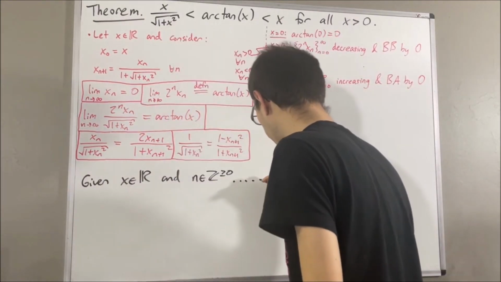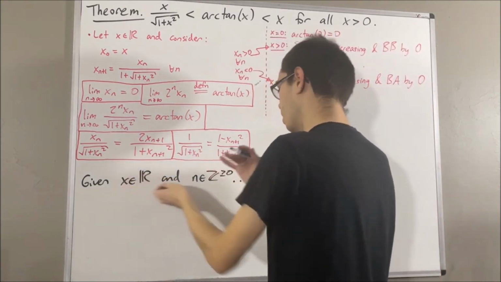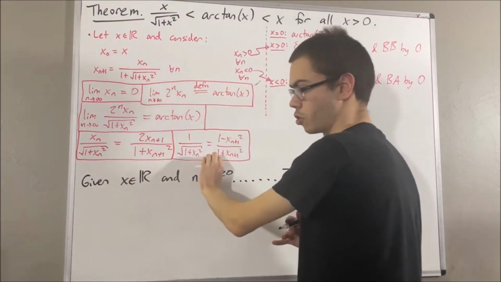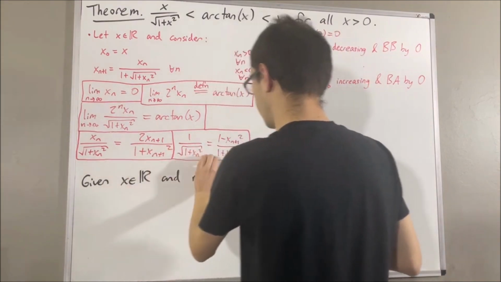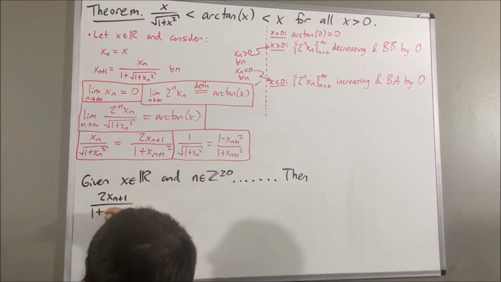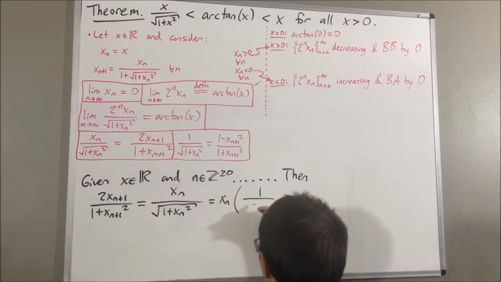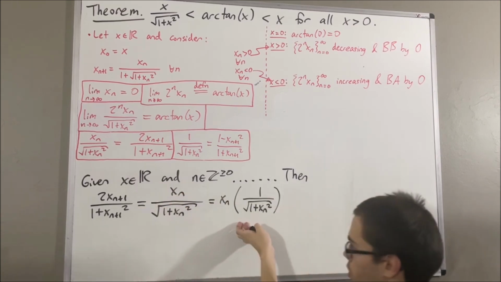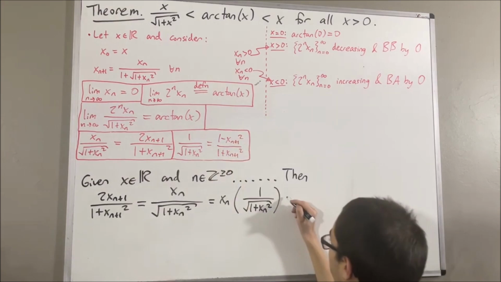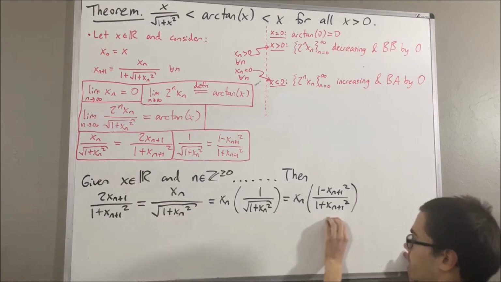In fact, we could take this further. So at this point, we were still considering an arbitrary real number x, an arbitrary integer n greater than or equal to 0. We know that these two equalities are true. Well, if we combine these two equalities together, let me first write out this equality. And let me just rewrite this guy in a different way, because that is really what we're doing. But we can replace the parentheses with this guy. So we have that this guy is equal to this guy.